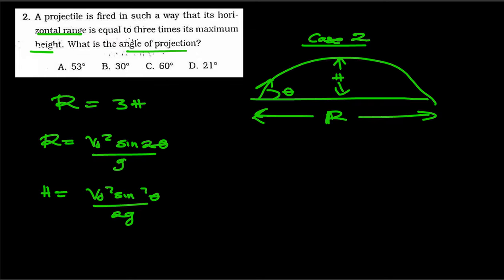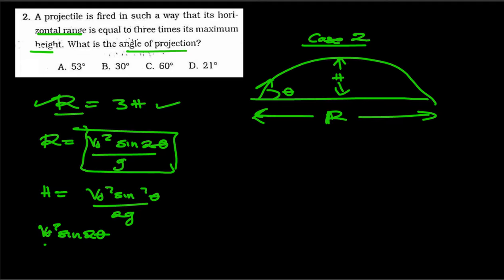Now from the first thing, we understand that the length is equal to 3 times the maximum height. So we replace the range and the height with their formulas. Where there is the range, we say V initial squared sine 2 theta over G is equal to 3 times, where there is height, we replace it with V initial squared sine squared theta over 2 times G.